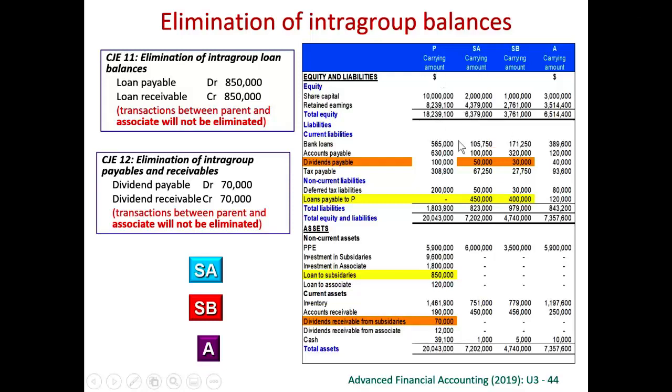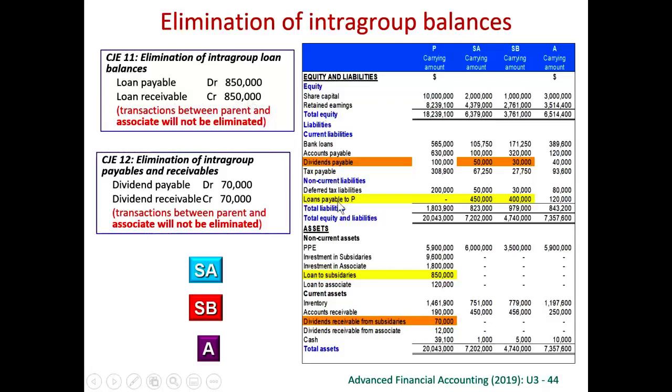So in the subsidiaries' books, you find loan payable 450,000 and 400,000. So loan payable is a credit. Therefore, to eliminate means we have to debit away the loan payable. In the parent's own book, they have got a loan to subsidiary. This is a loan receivable. To eliminate, we credit loan receivable.